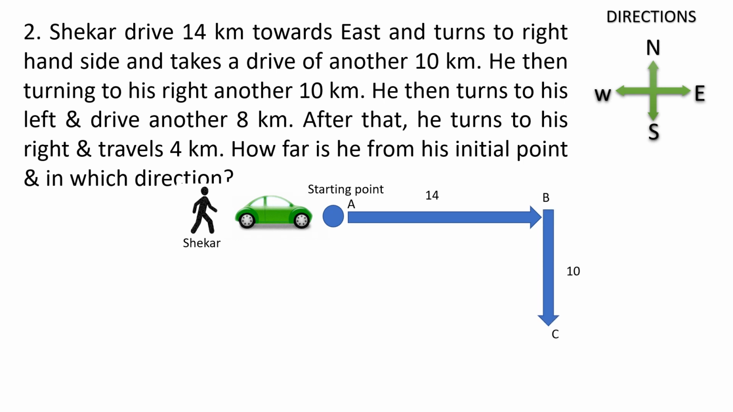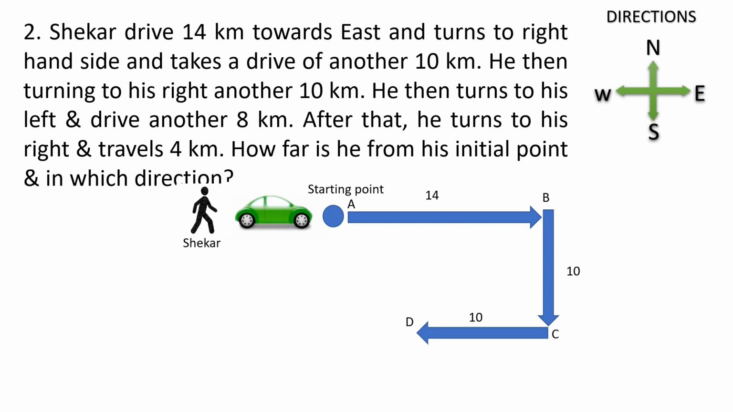Now read the question carefully. After moving towards south 10 kilometers, again he is moving right for another 10 kilometers. Now he is moving in the south direction. Just imagine you are in the car. From south, right side means it is west. We have to draw a line for 10 kilometers towards west.